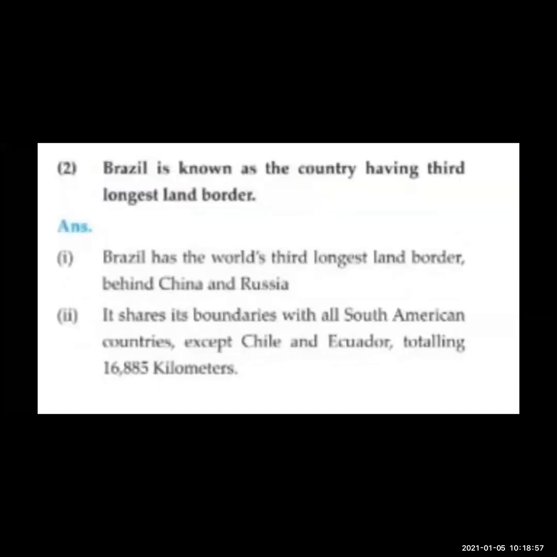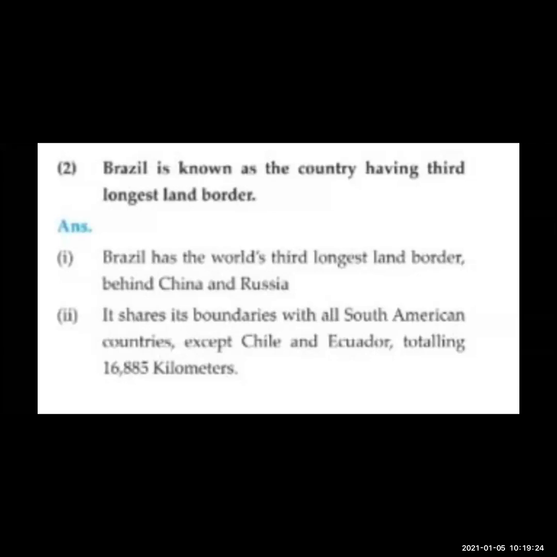Brazil is known as the country having the third largest border. Now, what do you mean by this? Having the third longest land border. You know, Brazil has the world's third longest border after China and Russia. Between China and Russia, it is having a very long border. So it is having the third longest land border.